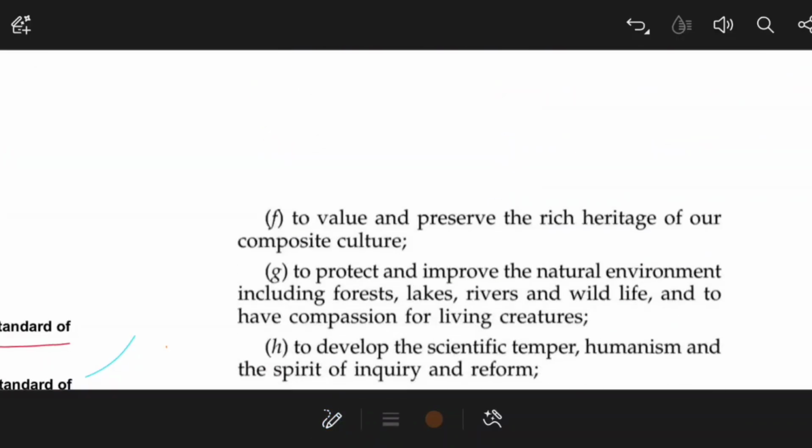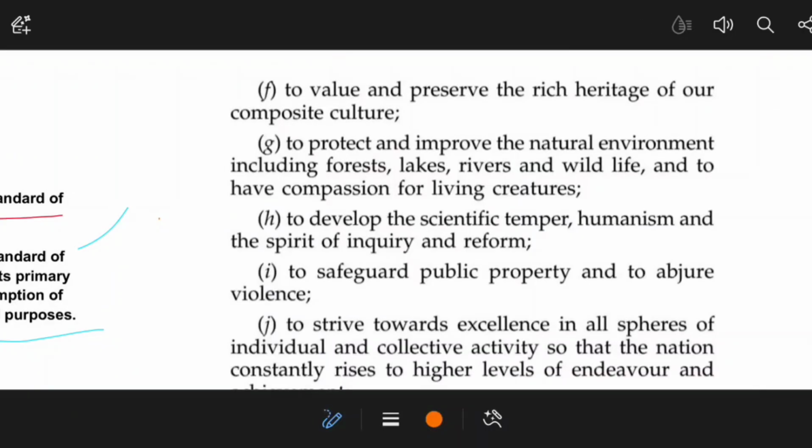Now you have to value and preserve the rich heritage of our composite culture. Also you have to protect and improve the environment. You have to protect forests, lakes, rivers, and wildlife, and have compassion for living creatures. You have to develop scientific temper, humanism, spirit of inquiry, and reform.